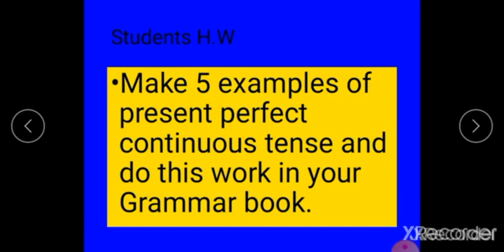Make 5 examples of present perfect continuous tense and do this work in your grammar book. Bring your grammar book to the school for checking.